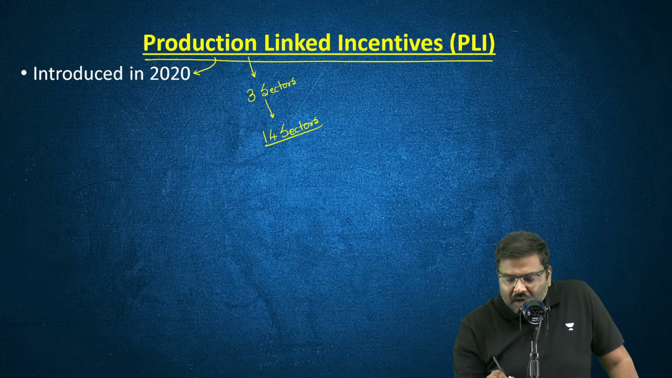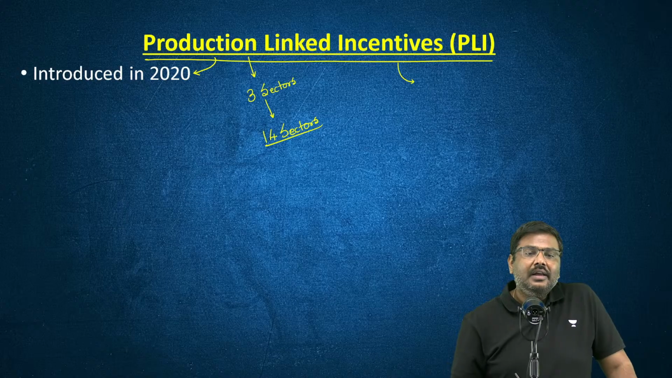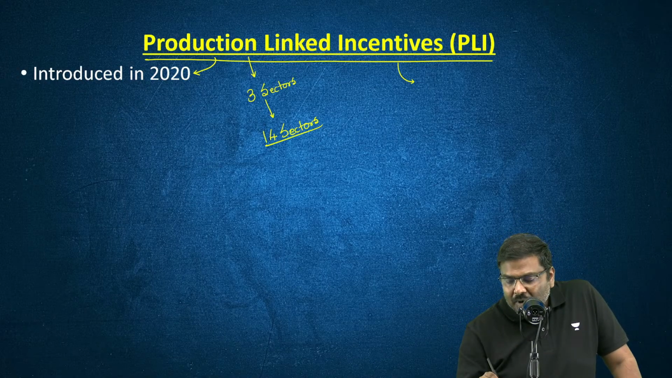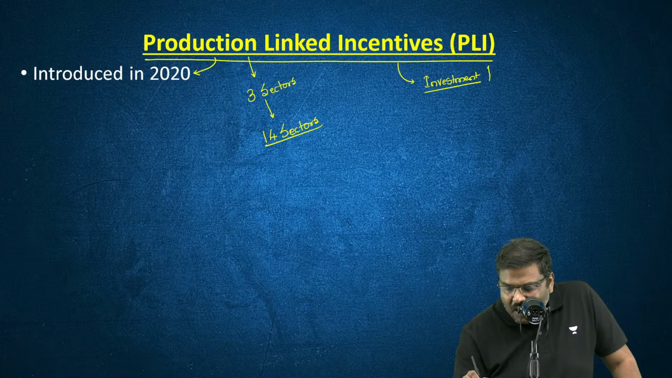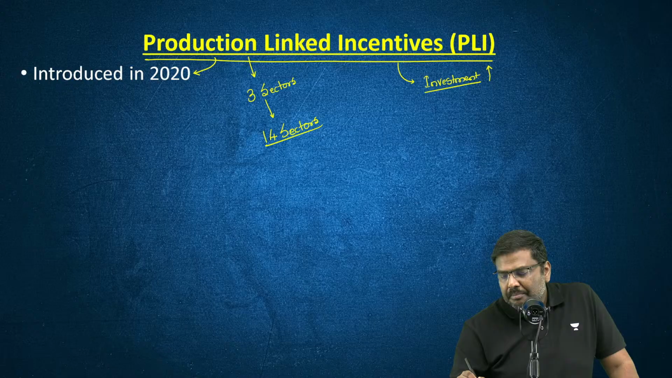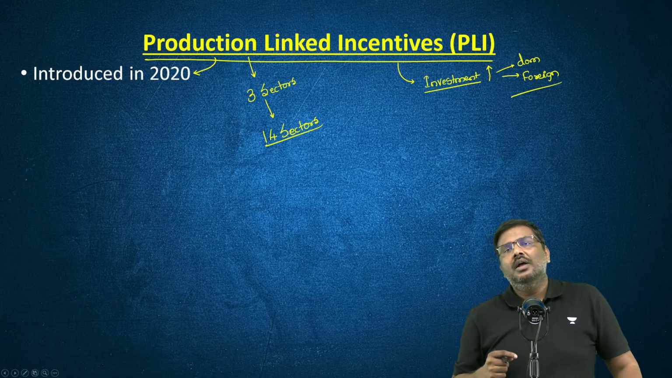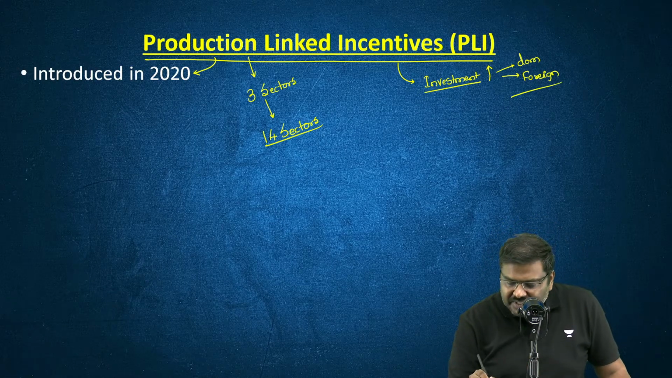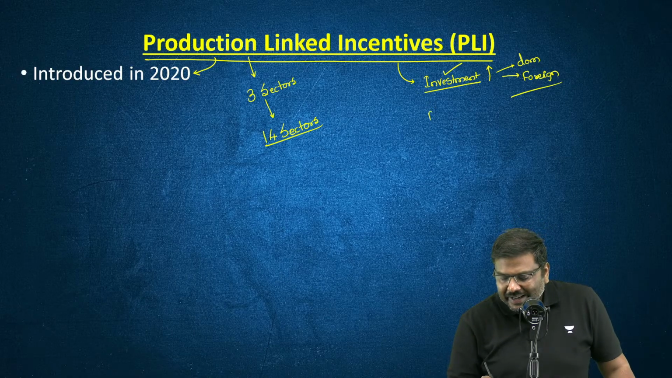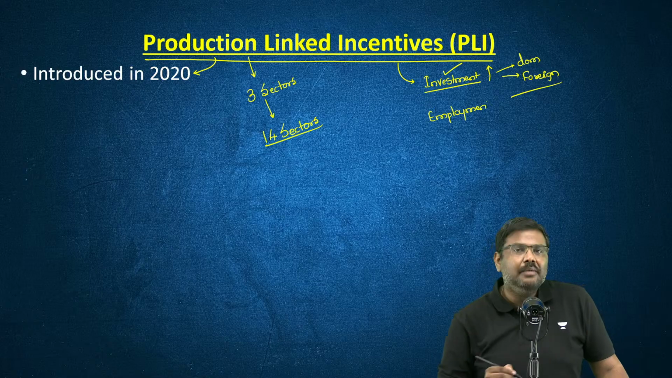Point number two, under PLI, the government of India aims at a higher amount of investment. The aim of the government under PLI is to attract a higher amount of investment, be it from the domestic market or the foreign market, doesn't matter. The government of India wants you to invest more and more. Why? If you invest more, you will be generating employment in India. Correct?